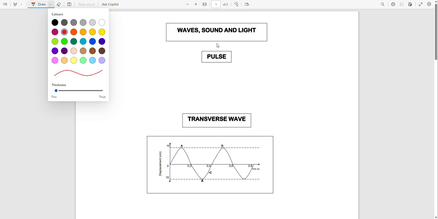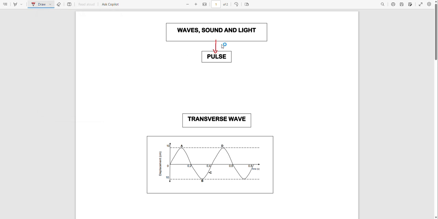Underneath waves, sound, and light, the first thing that we have to understand is the pulse. What is a pulse? A pulse is a single disturbance in a medium. That's the definition of a pulse. If it is a single disturbance, we are talking about something like this. We call this one a pulse. If a pulse is like this, it goes on to make a wave.